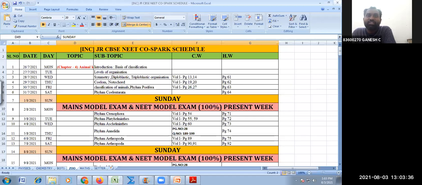So as you all know, yesterday we learned Ctenophora. Today we'll be learning Platyhelminthes. As clearly told, we will also learn about earthworm. And on Friday, Saturday class, totally it will be the revision for your test on Monday. The remaining 4 days, that is Monday to Thursday, we can take the organ system level of organization or the morphology and anatomy of Annelida, Arthropoda, and Amphibia. So these are the three things there.